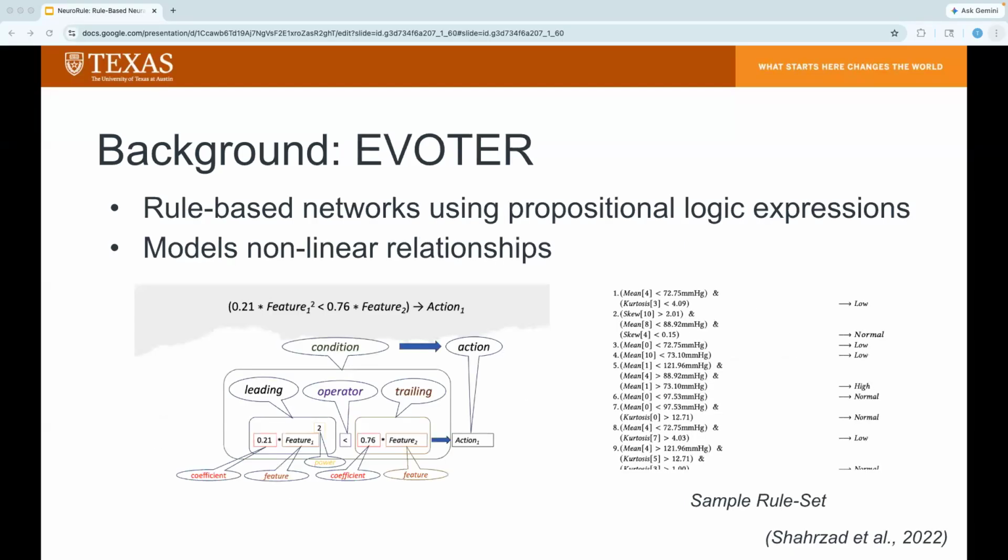While LIME and SHAP are useful for local insights, their instability and lack of global logic highlights a need for models that are transparent by design. One example is eVoter, a framework that evolves rule sets based on extended propositional logic expressions. The primary advantage of the eVoter grammar is its ability to discover human-readable logic that behaves similarly to black box